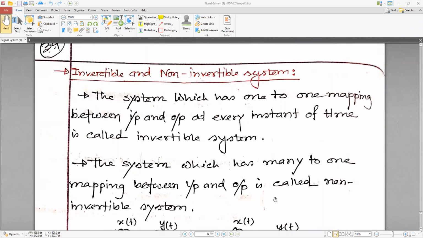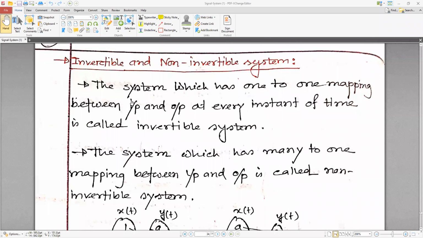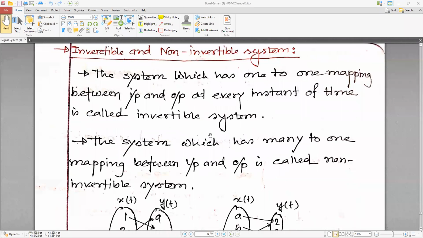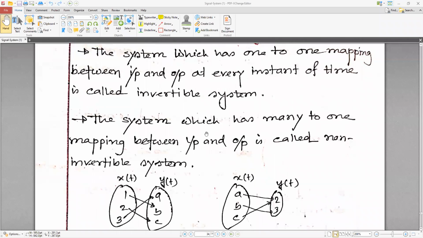Okay. And another one, invertible and non-invertible system. The system which has one-to-one mapping between input and output at every instant of time is called the invertible system. The system which has many to one mapping between input and output is called non-invertible system.